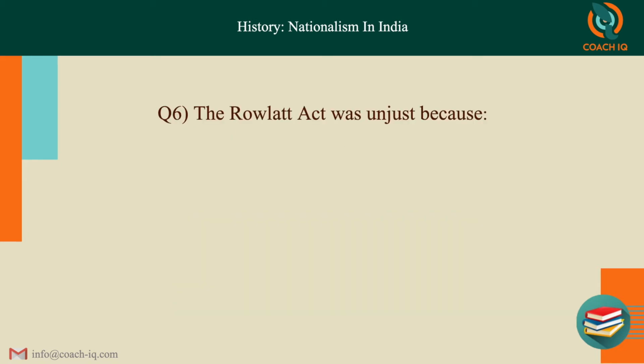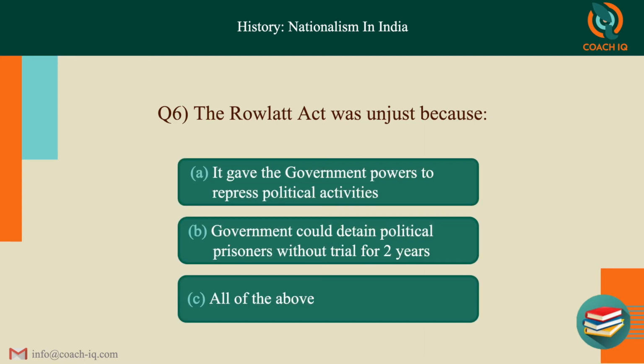The Rowlatt Act was unjust because, three options are there: it gave the government powers to repress political activities, or the government could detain political prisoners without trial for 2 years, or all of the above. The answer is C. That is, both these reasons were the cause for the Rowlatt Act to be unjust.